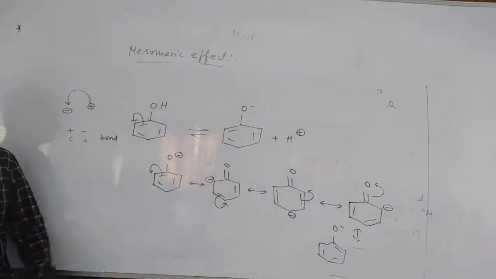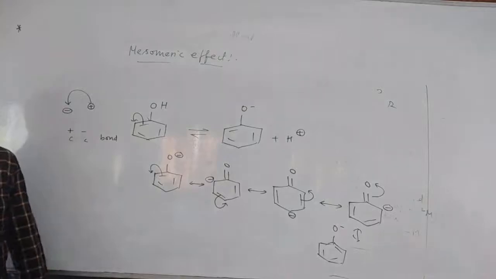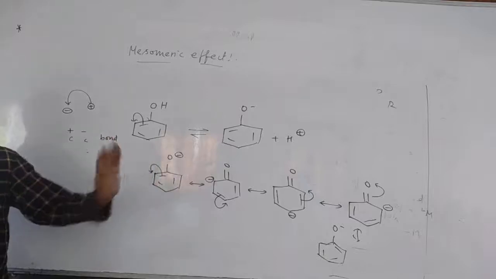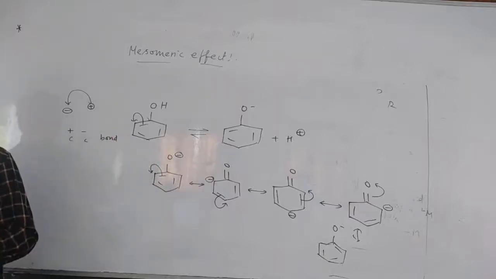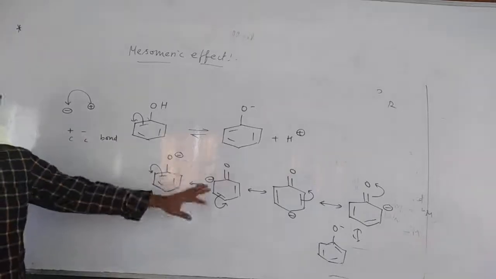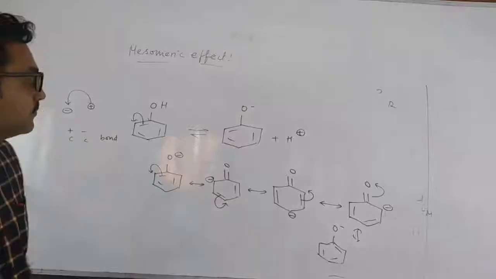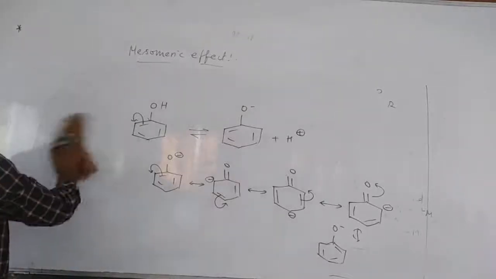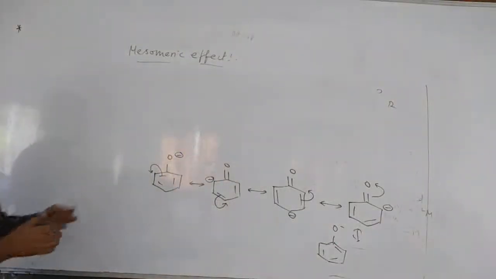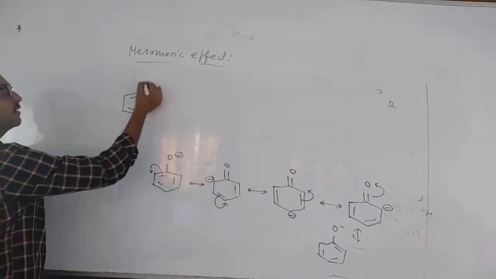So here these ortho and para positions will get a negative charge. Why? Because the mesomeric effect won't operate at the meta position. Mesomeric effect you always have to apply for which positions? Ortho and para. So whenever an NO2 group or anything is at the meta position, it won't have any mesomeric effect. So this is positive inductive effect and positive mesomeric effect. In aniline also you can see the same type of structure. So in aniline, which effect is there?